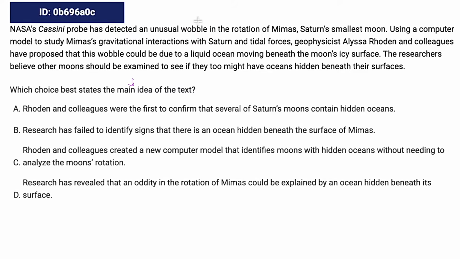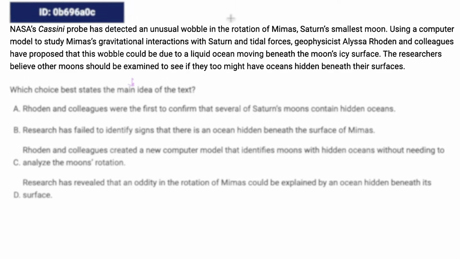NASA's Cassini probe has detected an unusual wobble in the rotation of Mimas, Saturn's smallest moon. Using a computer model to study Mimas's gravitational interactions with Saturn and tidal forces, geophysicist Alyssa Rhoden and colleagues have proposed that this wobble could be due to a liquid ocean moving beneath the moon's icy surface. The researchers believe other moons should be examined to see if they too might have oceans hidden beneath their surfaces.